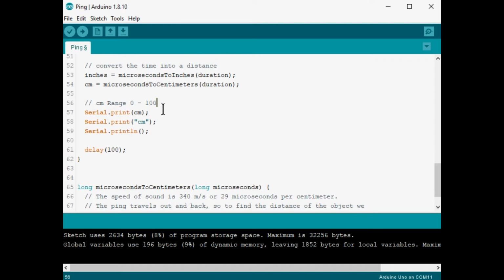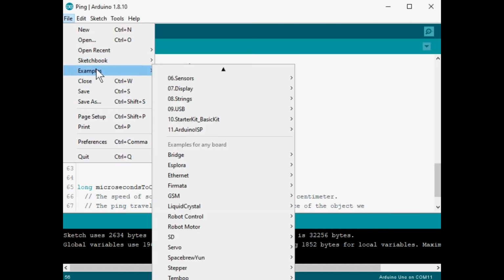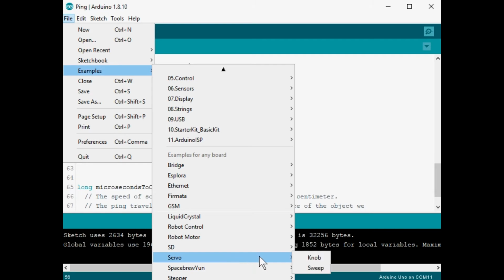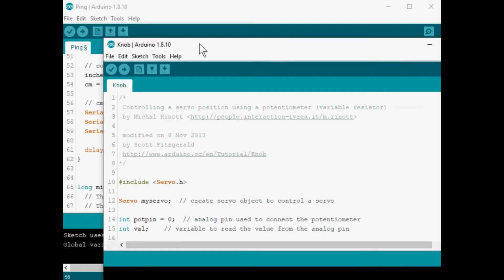Oh, but the LED, as you'll remember, when we change the pulse wave modulation code to send to it, it goes from 0 to 255. So let's find out how we can change or convert our numbers, because it's a ratio, 0 to 100 to 0 to 255 or 254. So do you remember the knob code? Knob, that's where I think it's in servo. So we go to File, Examples, Servo, Knob. Well, I have one open. We'll use that one next.